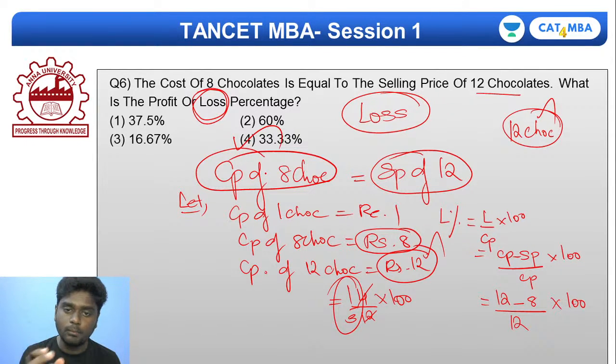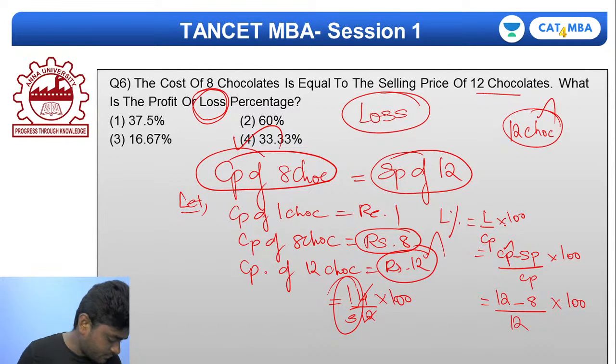See, one thing you should understand is that if you take 12 chocolates, you need to take 12 chocolates for both the cost price and the selling price. You should not take the cost price for 12 chocolates and the selling price for 8 chocolates. That will not give you meaning. So make sure that the number of chocolates is the same for both the selling price and the cost price. Okay? Clear? Is that clear, everybody?